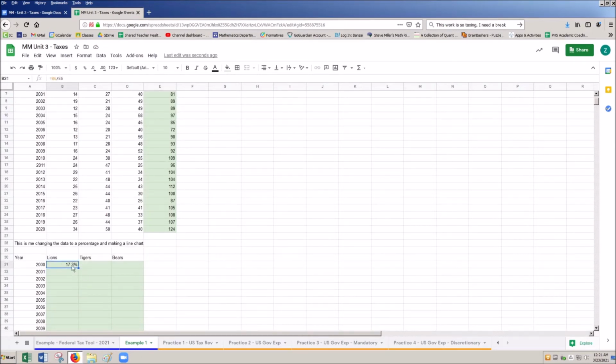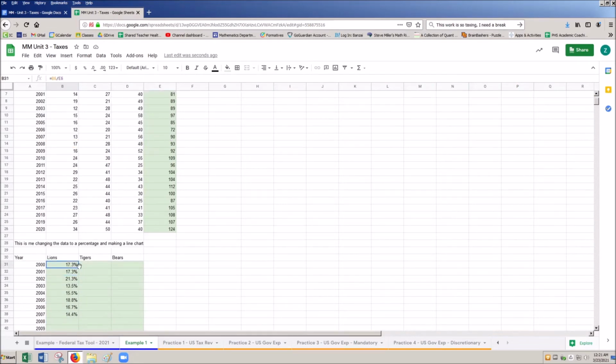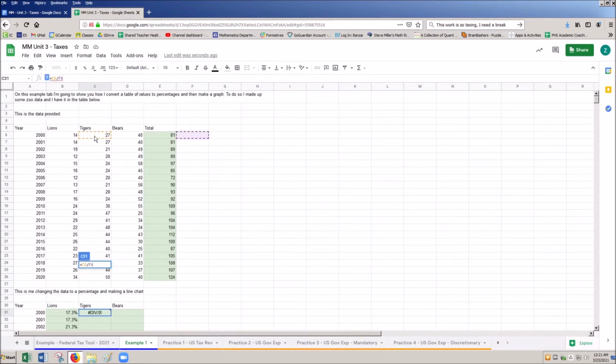If I take this and copy it down, it's going to work fine for me. Every time it drags down, it's dragging down for the year and for the total. Cool, it's exactly what I want. But what if I go to the right? If I drag to the right, this is giving me an error. Why is it giving me an error? Well, it's saying take the value, tigers for 2000, which is what I want, and divide it by, oh, and now it's adjusted, right? It's not pulling the right total.